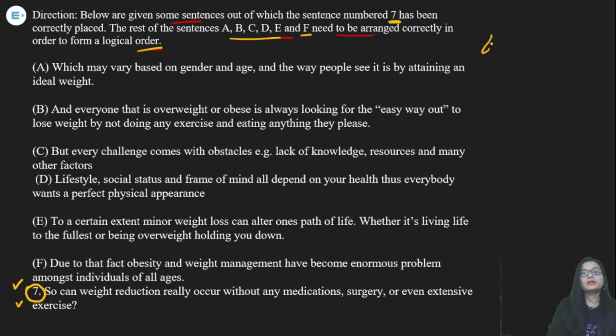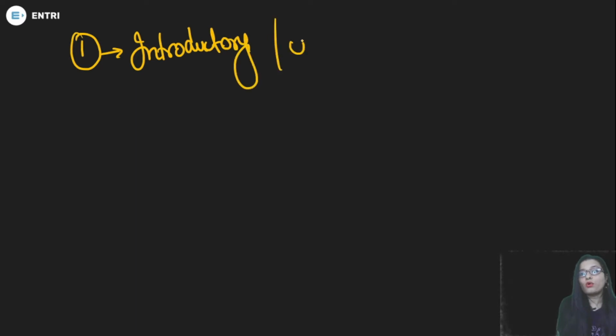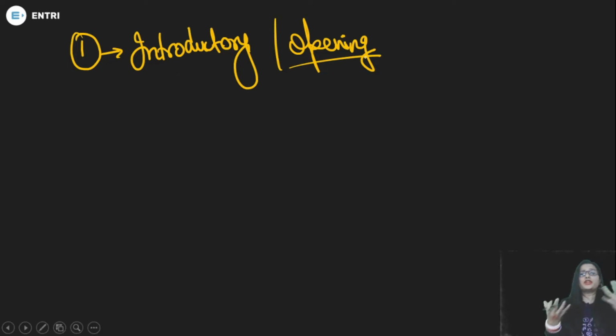How will you attempt this question? What should be the trick? What should be the technique? I want to tell you this. Whenever we have sentence rearrangement, we need at the first place an introductory statement. We also call it the opening statement. Why do we call it the opening statement? Because this is a passage or paragraph which is jumbled up, and we have to make the logical order of it.